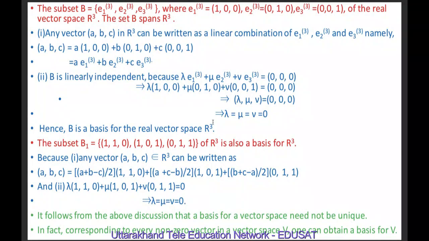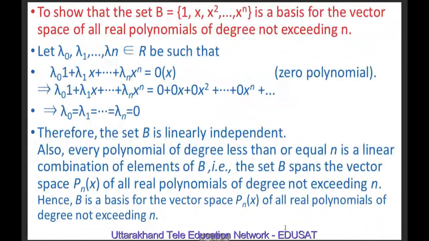It follows from this discussion that a basis for a vector space need not be unique. In the first case, we have the basis B containing the vectors (1,0,0), (0,1,0) and (0,0,1), and in the second case we have the basis containing the vectors (1,1,0), (1,0,1), (0,1,1). In fact, corresponding to every non-zero vector in a vector space V, one can obtain a basis for V.